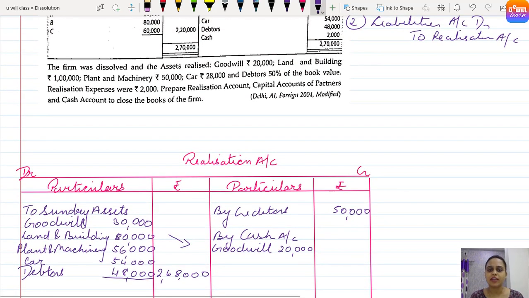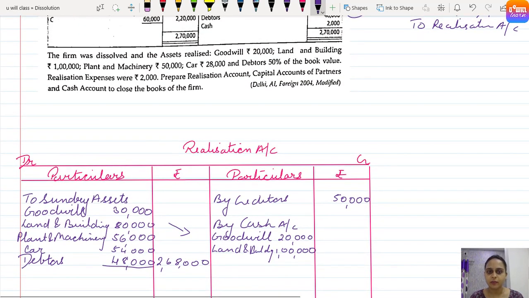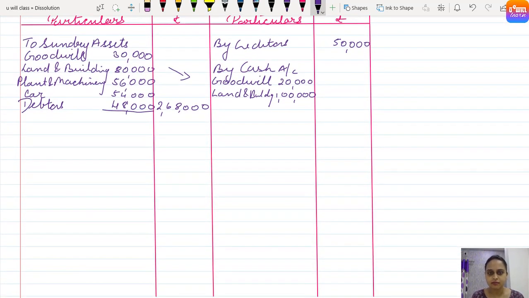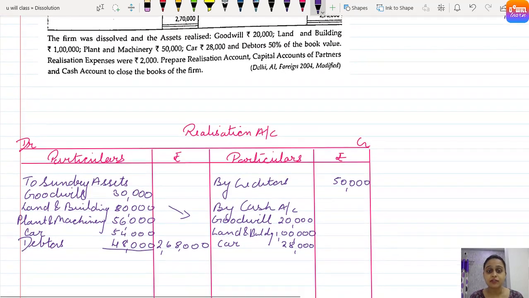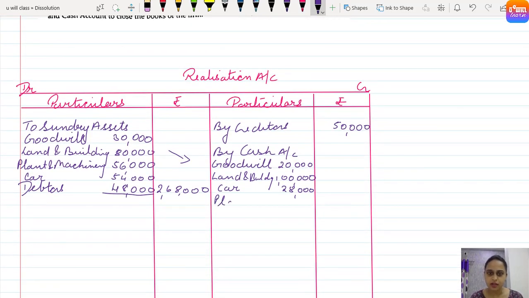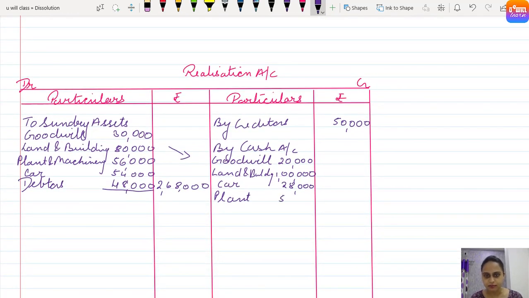Then after goodwill we have land and building 1 lakh. After land and building, we have car 28,000, and plant and machinery 50,000, that was skipped. So plant 50,000.